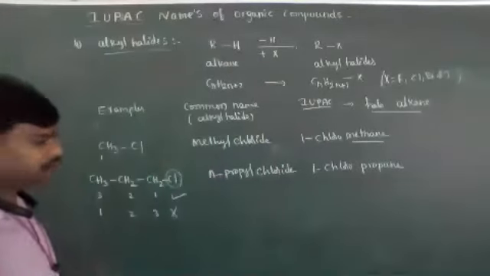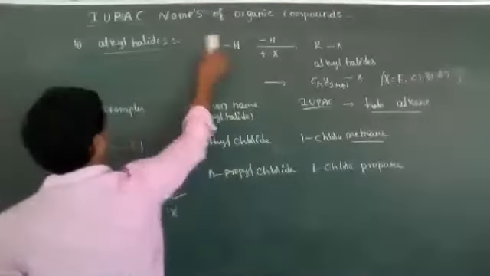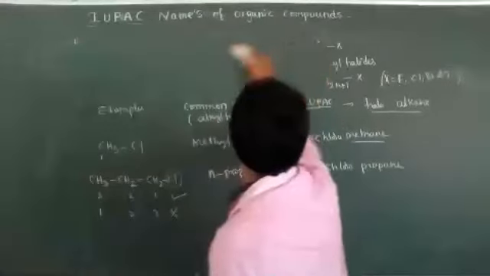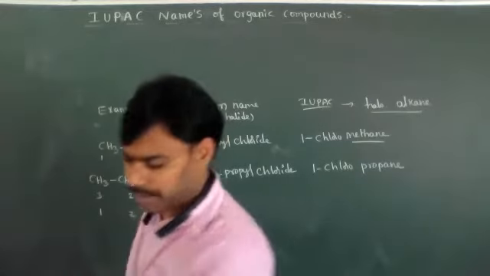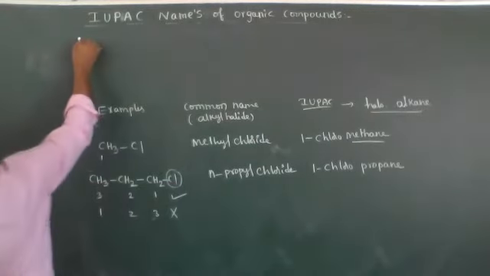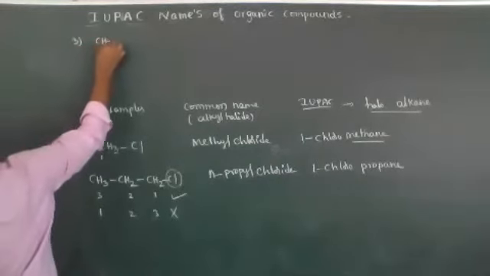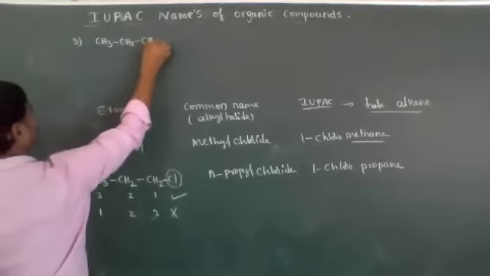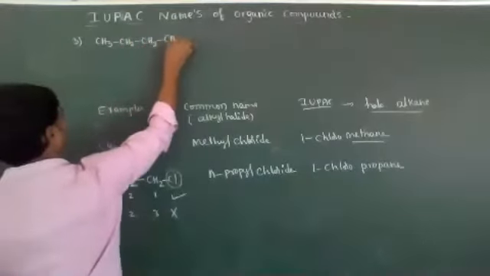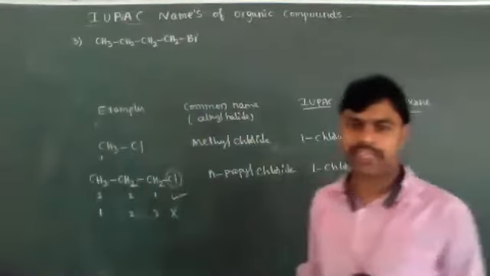Okay, students. Next, let's see one more example. For example, 4 carbon atoms are present, and the first carbon is attached to a bromine substituent.